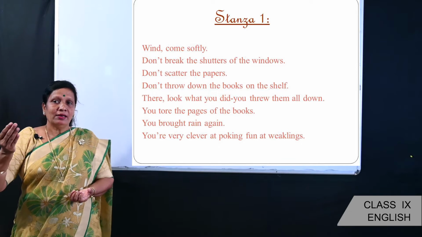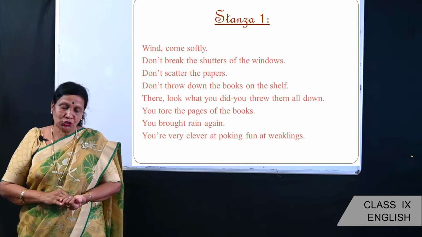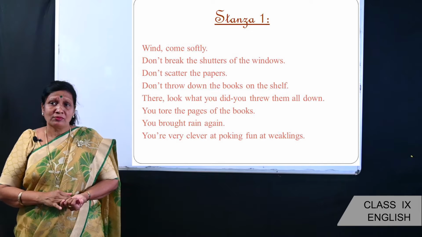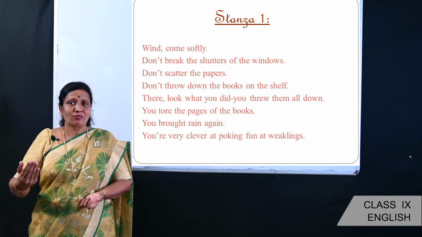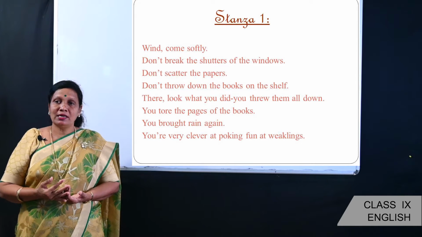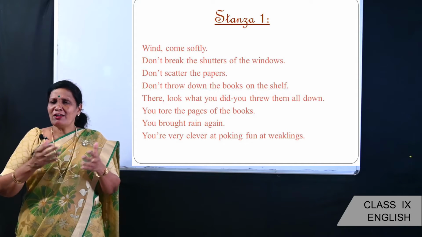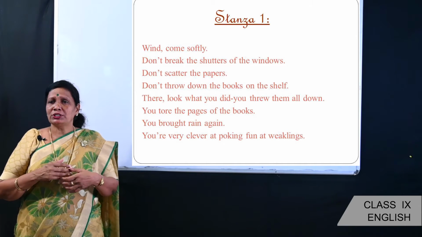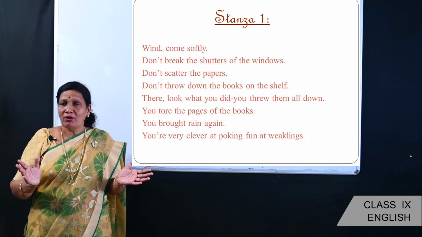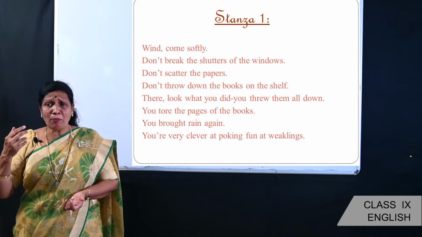Dear children, let's try to understand what the first stanza talks about. The poet is talking to the wind, and he is trying to tell him that he is very destructive. He brings a lot of destruction, and he has put everything down: the shutters, the papers and the books on the shelf, everything he has scattered here and there. So the wind is so powerful.